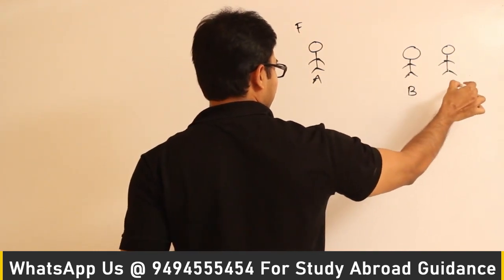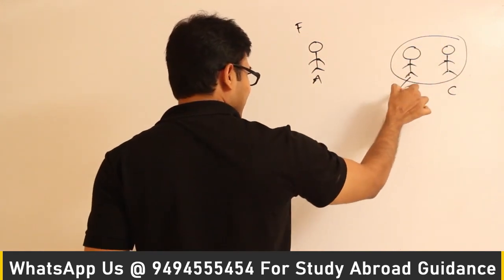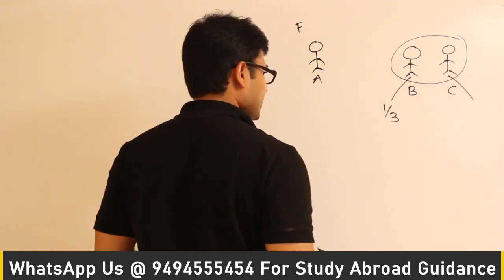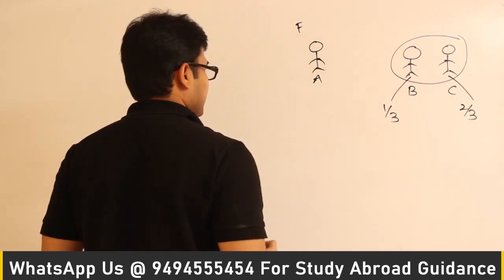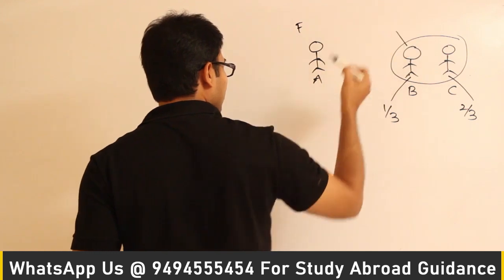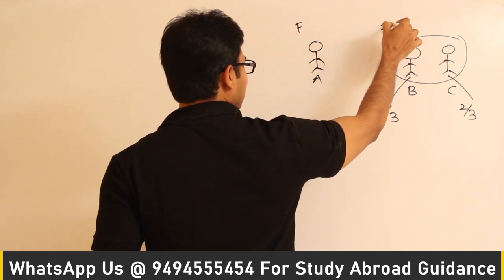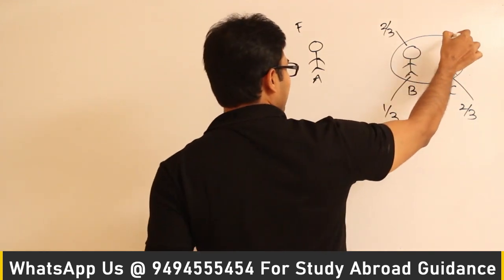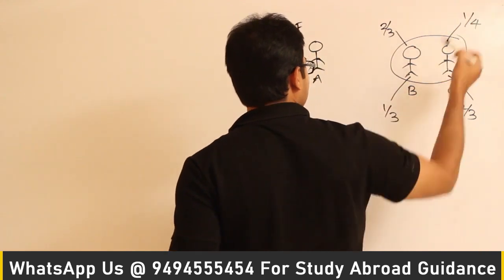There is a person B and a person C competing in this semi-finals. The probability that B will win the semi-finals, assume that it is 1/3, and the probability that C will win the semi-finals, assume that it is 2/3. Okay. In case A fights with B, the probability that A will win is 2/3. In case A fights with C, the probability that A will win is, let us say, 1/4.